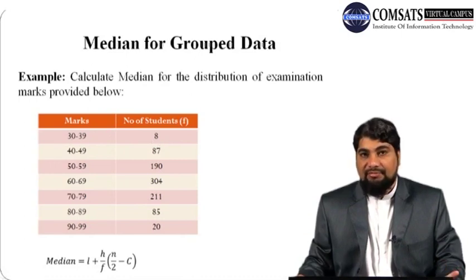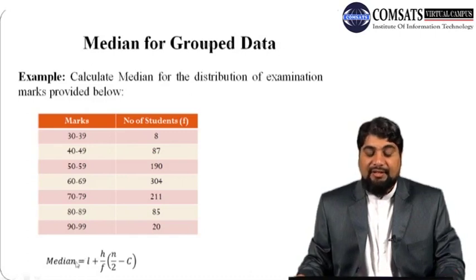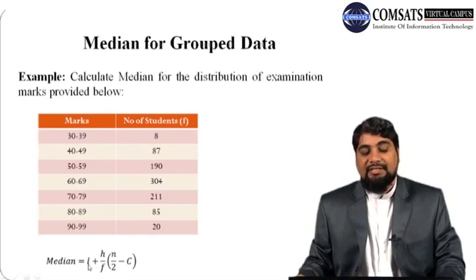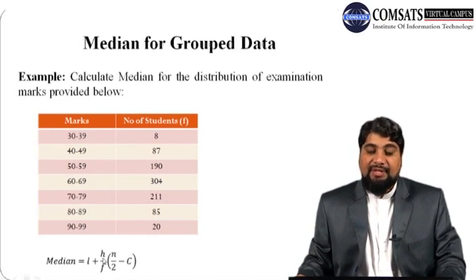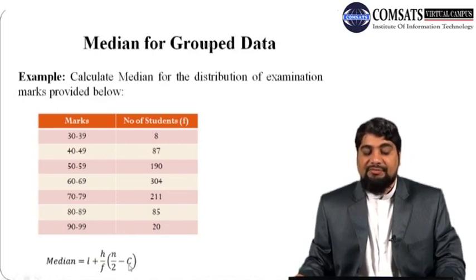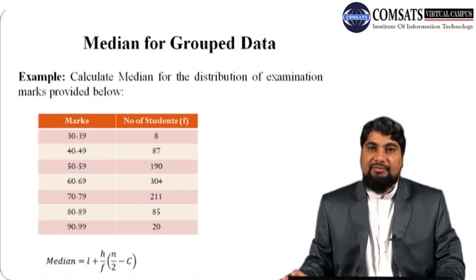Now the formula for finding the median for grouped data is median equal to L plus h over f times (n by 2 minus C). From this we can see that L is called the lower class boundary of the median class. So we have to construct class boundaries first in order to calculate L, and then after calculating class boundaries we will calculate the cumulative frequencies to find the value of C, and then we will detect the median class, and then we can find the corresponding numbers. So let us do all these calculations stepwise.